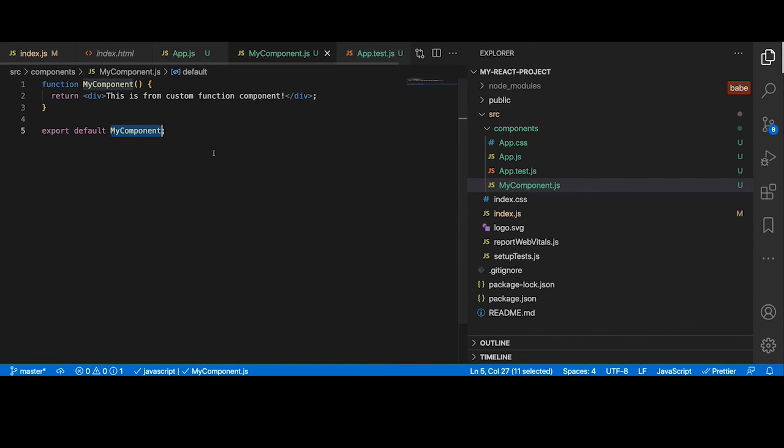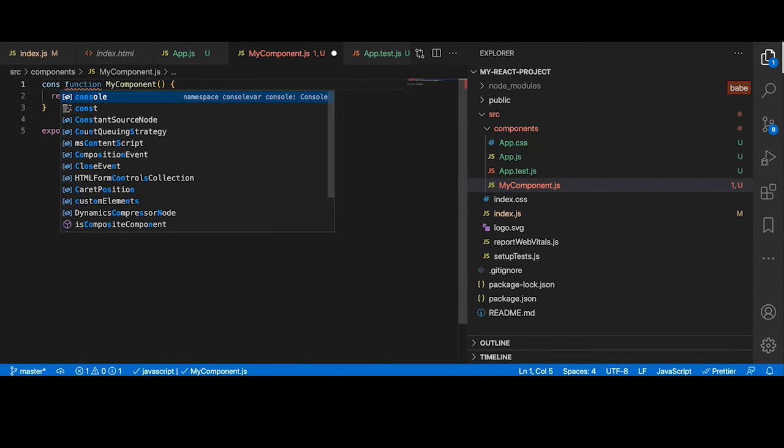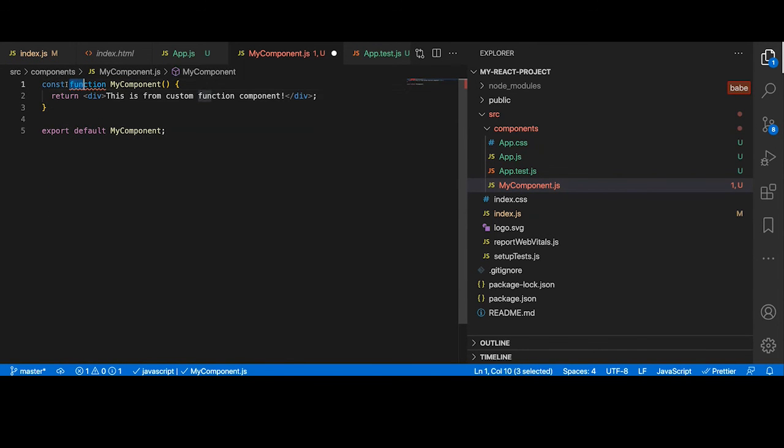One more thing we can do: you see, I'm using an old JavaScript format. If you want, we can convert this into an ES6 function. The way to do that is to create a constant, and I don't need this function keyword. That's why we call JavaScript functions first class functions.